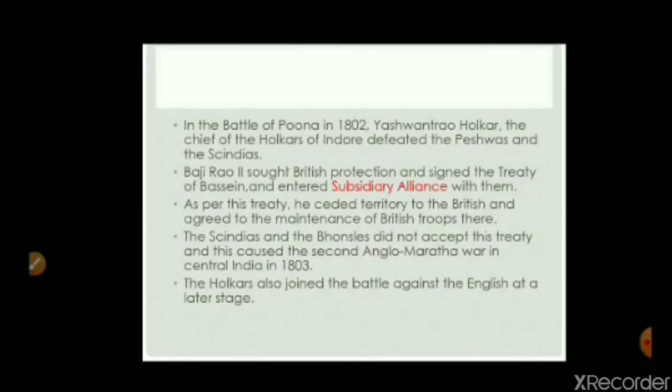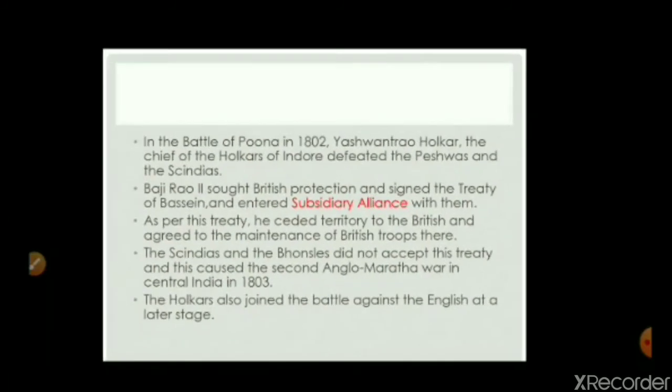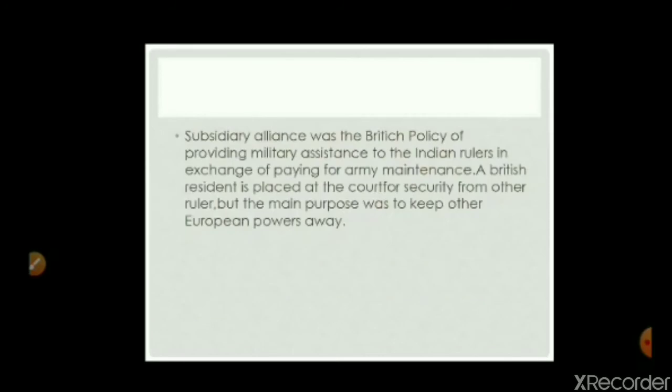Now what is a subsidiary alliance? Let's see, children, what a subsidiary alliance is. Subsidiary alliance was the British policy of providing military assistance to the Indian rulers in exchange for paying for army maintenance. A British resident was placed at the court for security from other rulers, but the main purpose was to keep other European powers away.